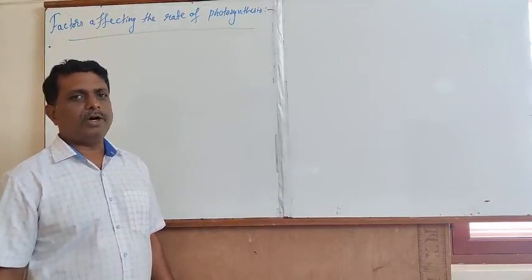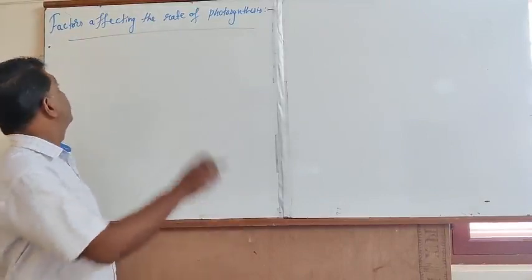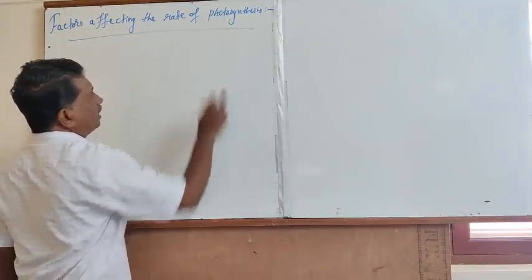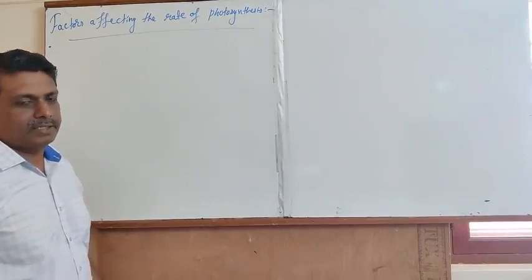The most important topic in this chapter is factors affecting the rate of photosynthesis.